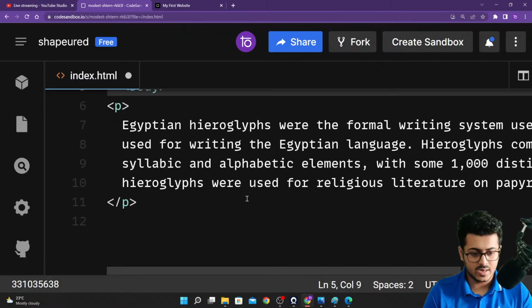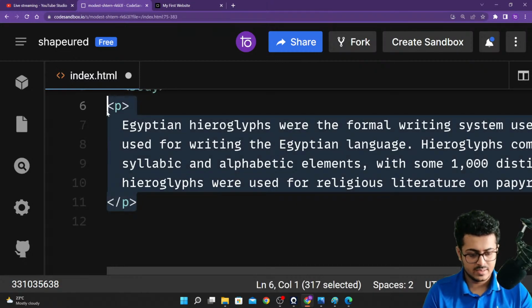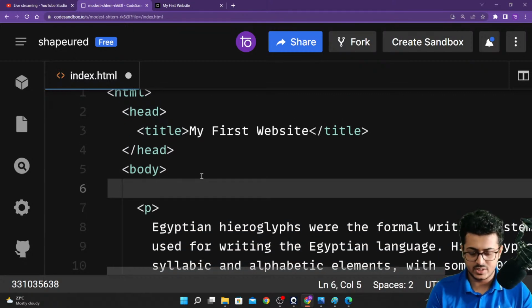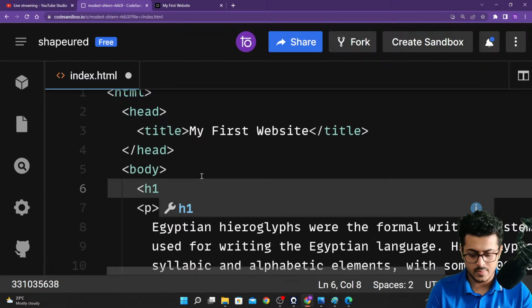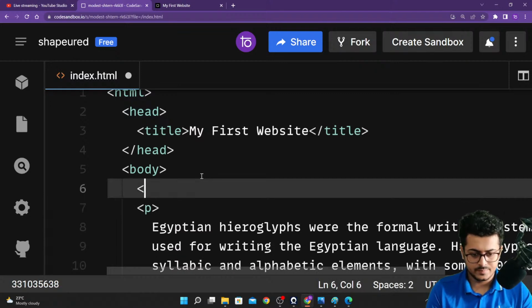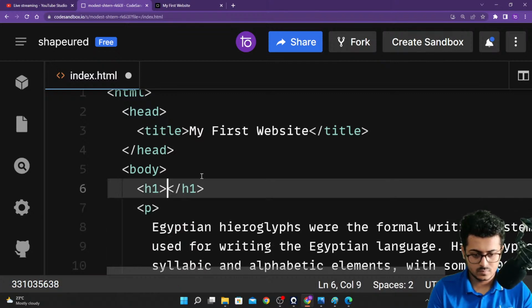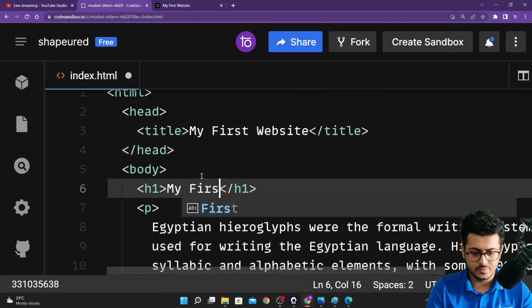Inside the body tag, you have your paragraph tag as well as your h1 tag. So let's create the h1 tag right over here: My first website.